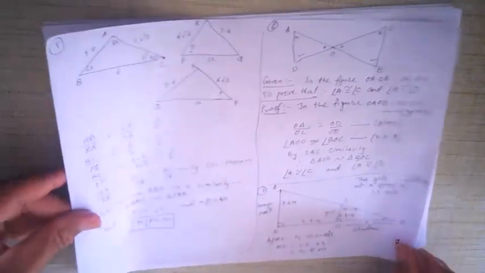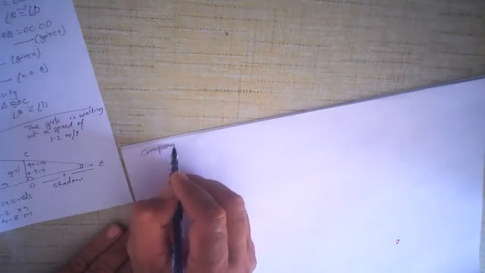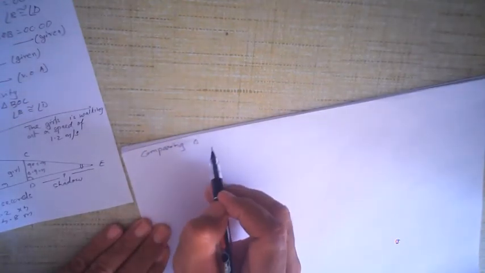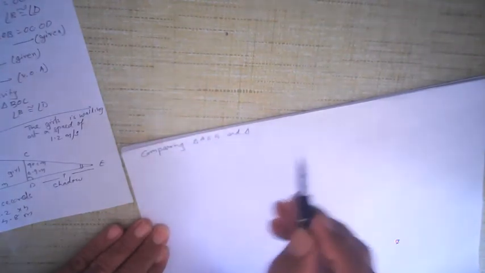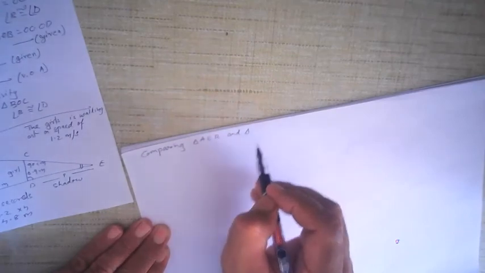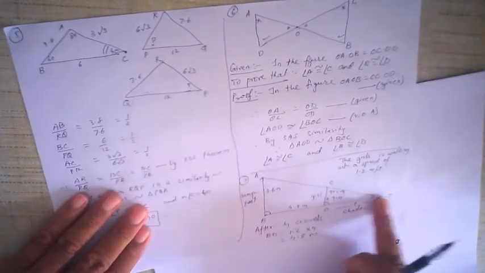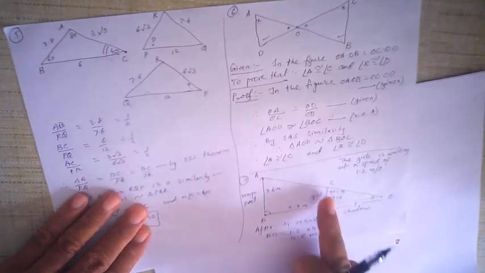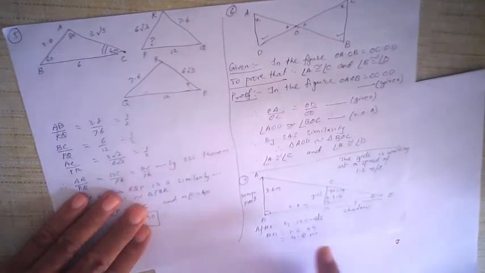Alright. So now see what I am writing here. I am comparing the bigger triangle, triangle AEB, and the smaller triangle, triangle CDE. Just to show you again, look at the figure. The bigger triangle is AEB, and the smaller triangle is CDE. This is the smaller triangle.